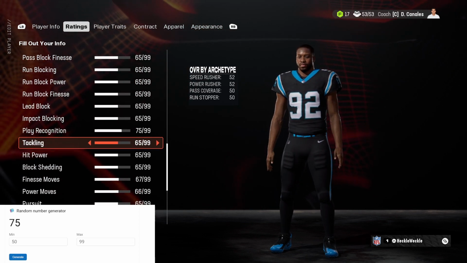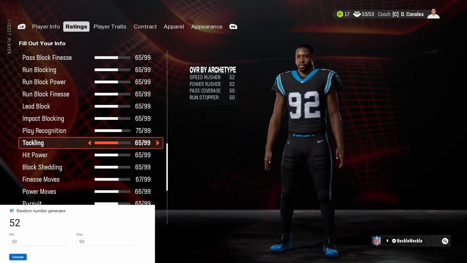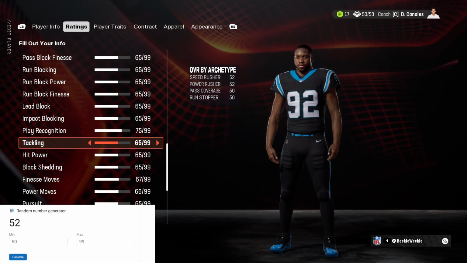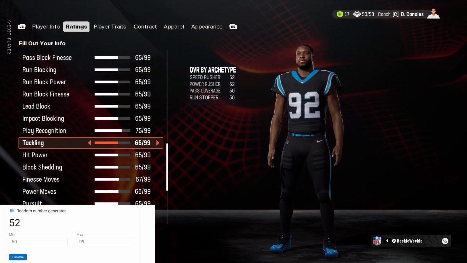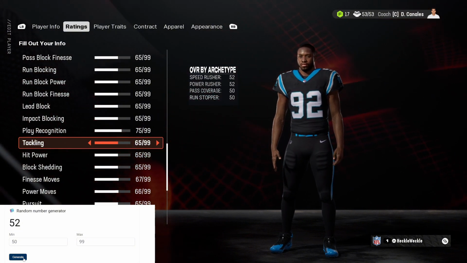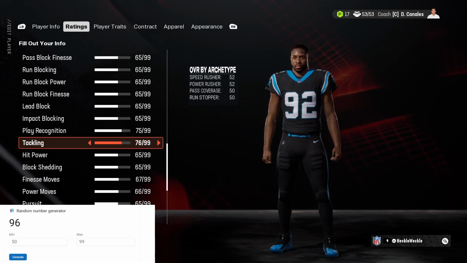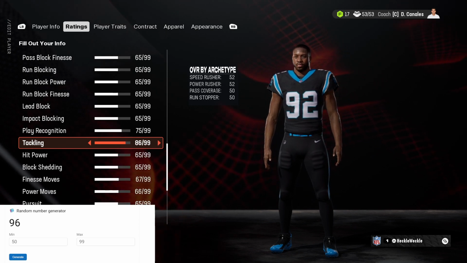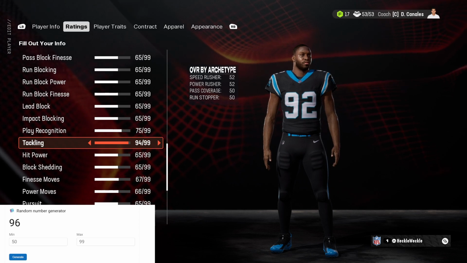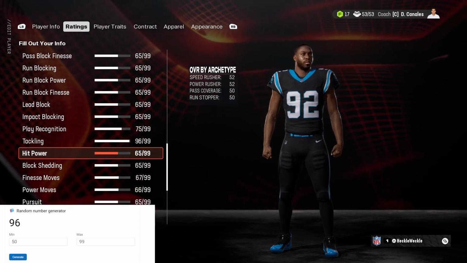Tackling, this one's huge. We're going to get a 52. All right, we're going to use our second respin right here. 52 tackling is extremely low, and we're going to get a 96. 96 tackling, really, really good. We can tackle really well now, but we only have one respin throughout the rest of this video.